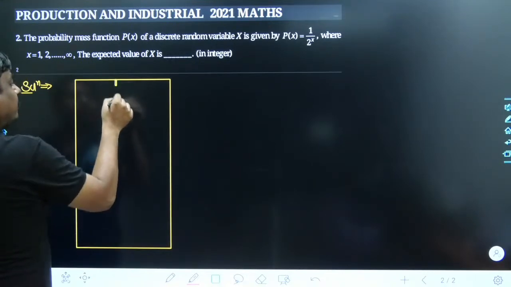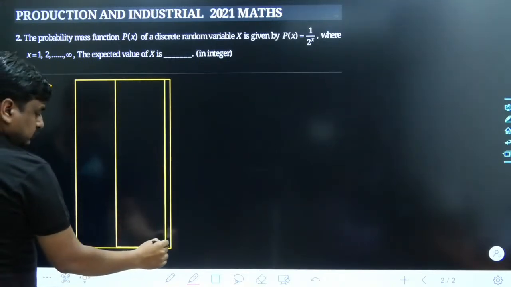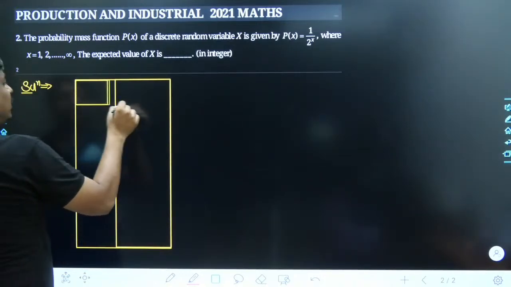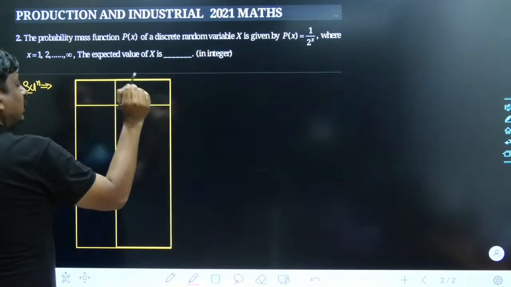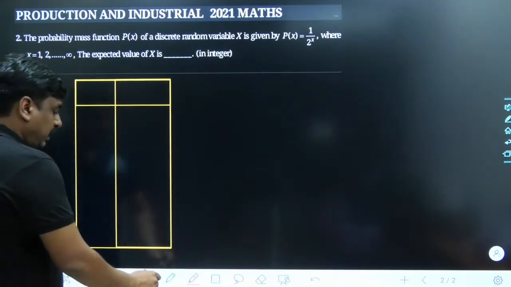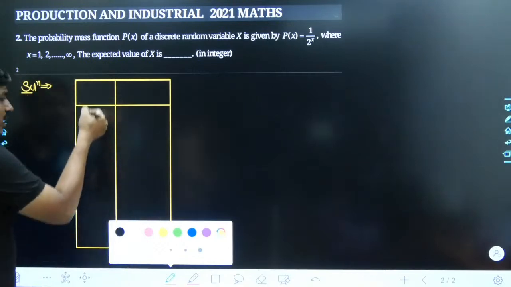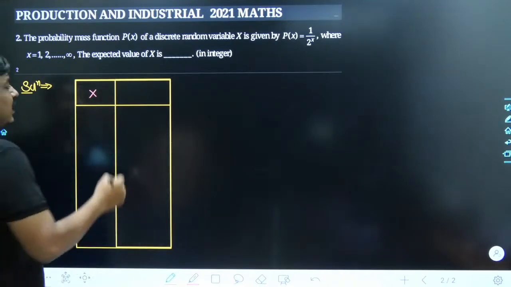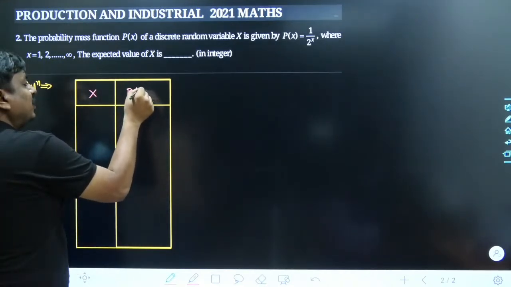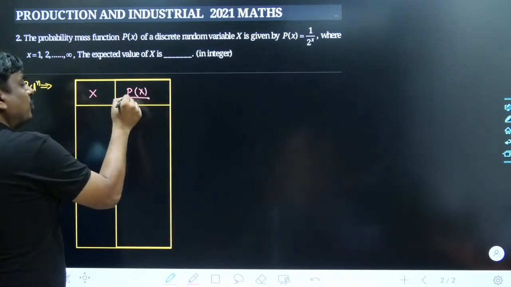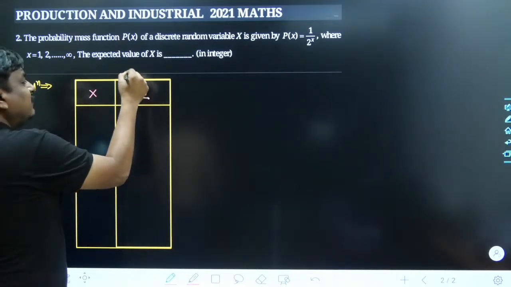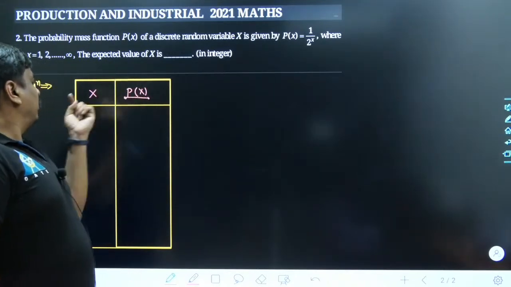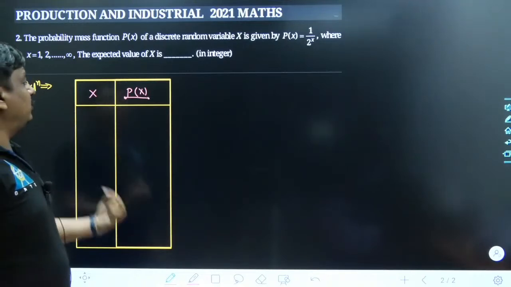the probability distribution. See how the probability distribution table would look. At the very beginning, I would dedicate the first column to the random variable, which has been taken as x, and the second column clearly to the probability mass function of the given random variable x, or simply the probability for the occurrence of x, maybe as 1, maybe as 2, maybe as 3, maybe as 4.